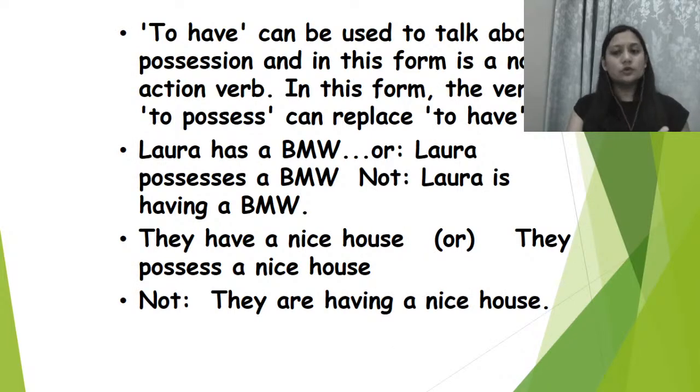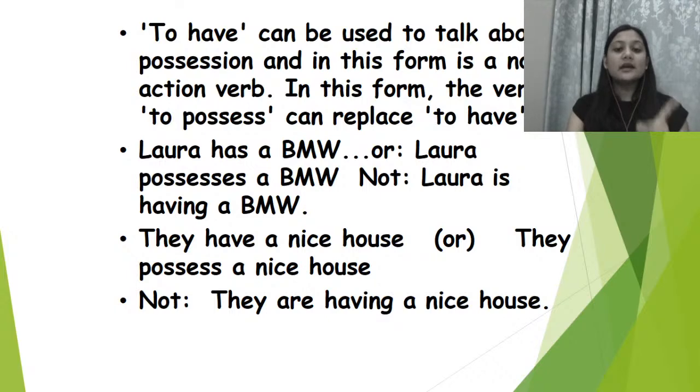To have can be used to talk about possession, and in this form it is a non-action verb. हम जब किसी भी possession की बात करेंगे, so in that case we are going to use to have. In this form, the verb to possess can replace to have, right? Laura has a BMW or Laura possesses a BMW, right?